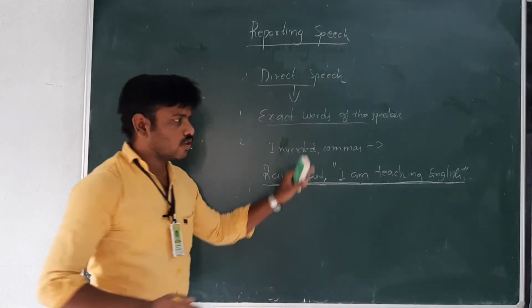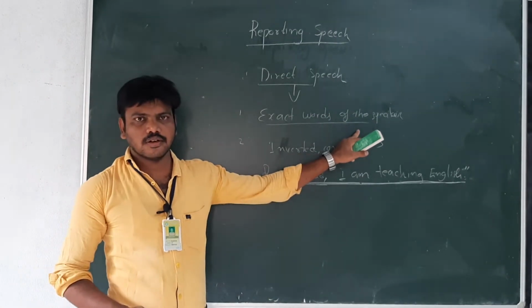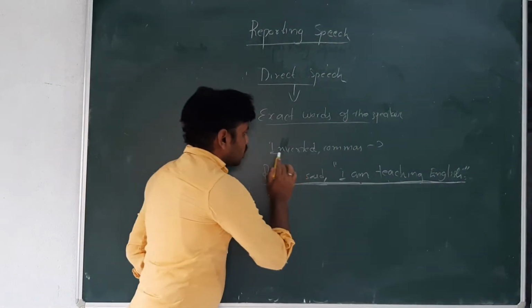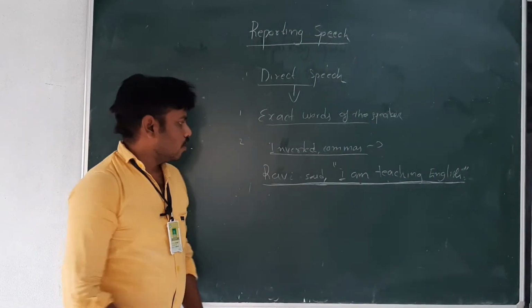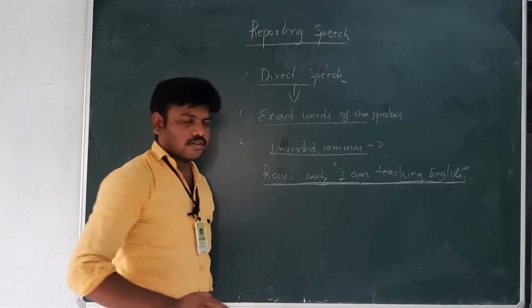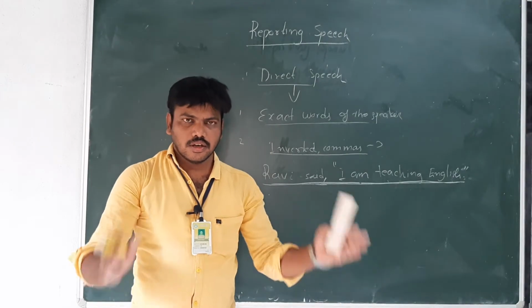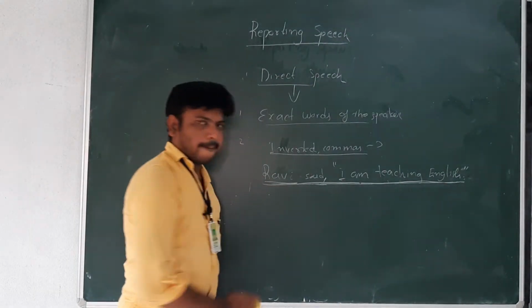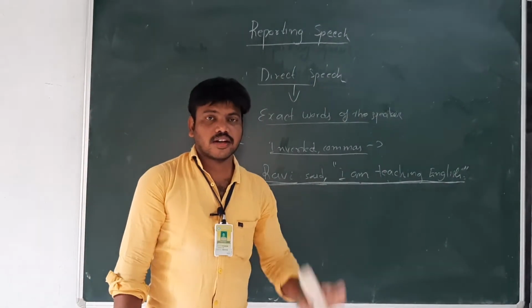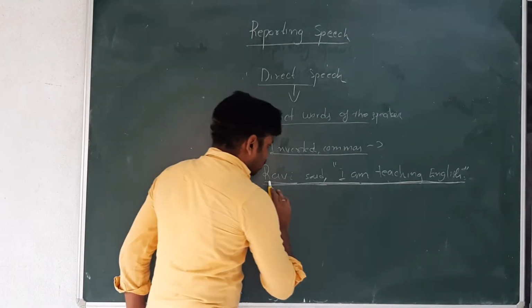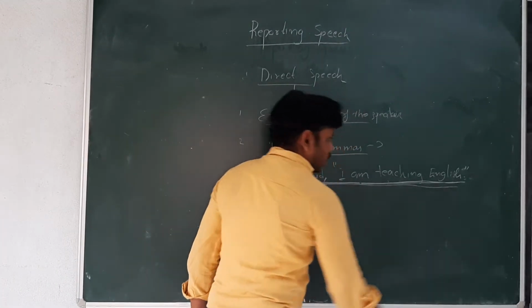So what is the first point? Exact words of the speaker. Next, inverted commas are enclosed. Who said? Ravi said, "I am teaching English." Ravi here is the subject. This sentence is called direct speech.